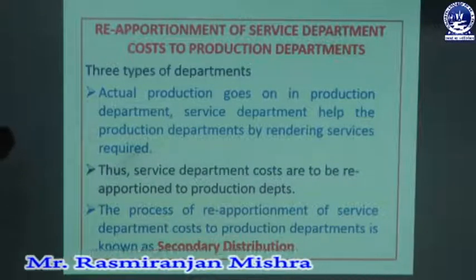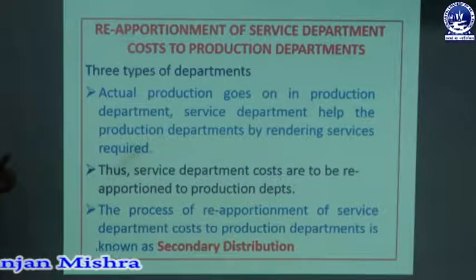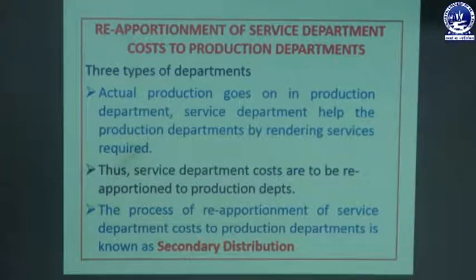So relating to those different departments, the overhead distribution is of two types: apportionment and reapportionment. Apportionment means charging the whole item of a cost to different production as well as service departments, and when the service department costs are apportioned to production departments, that is called reapportionment or secondary distribution of overhead. So now we are going to discuss that.